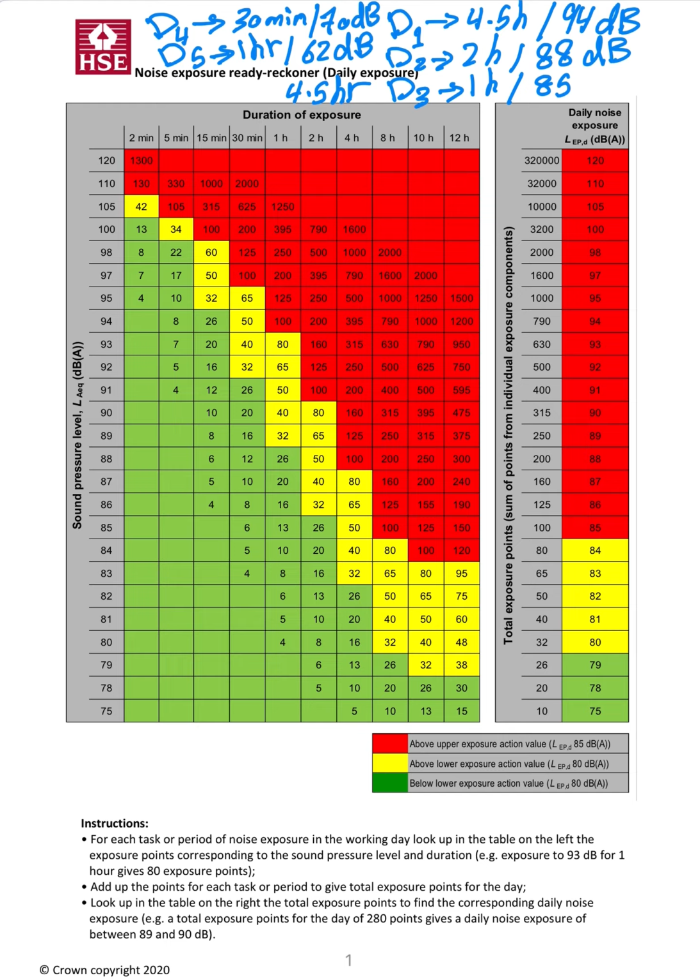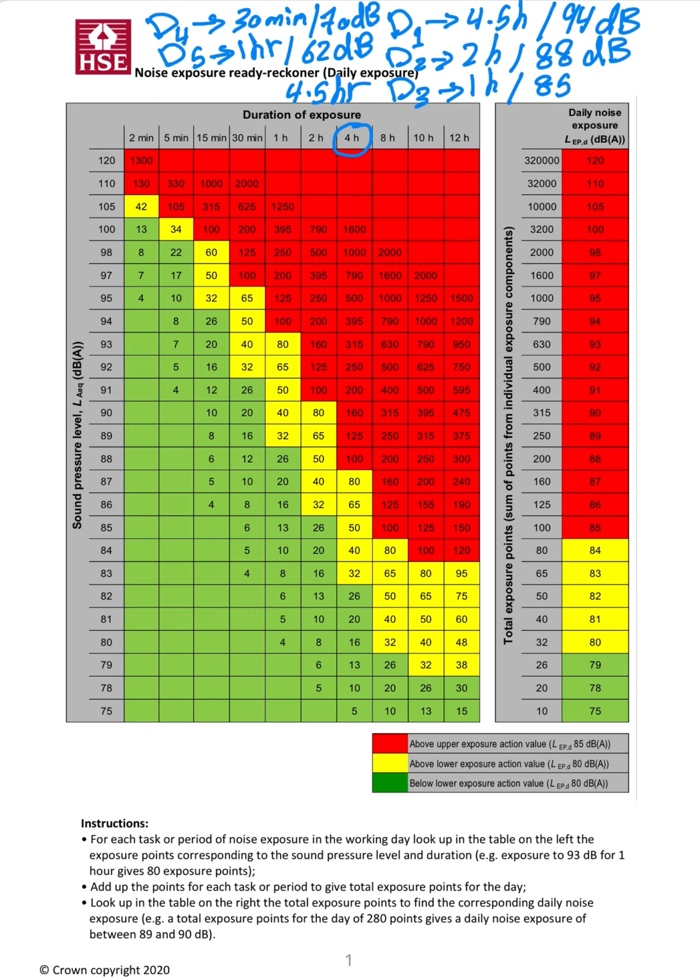So first, let's start with D1, which is equipment number 1. As you can see, the noise level of this equipment is 94, and the time of exposure is 4.5. As you can see here, there is no 4.5, only 4.